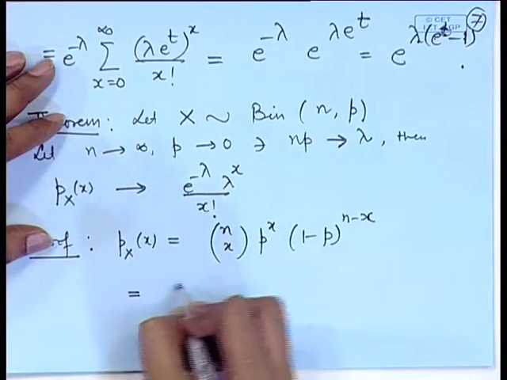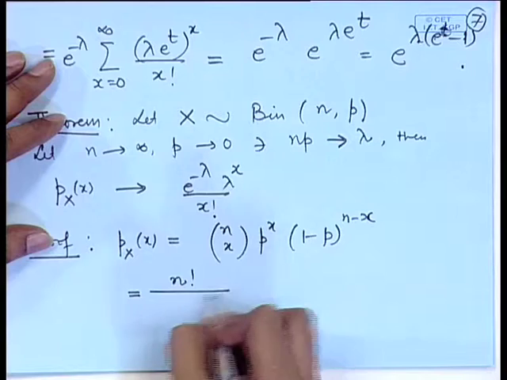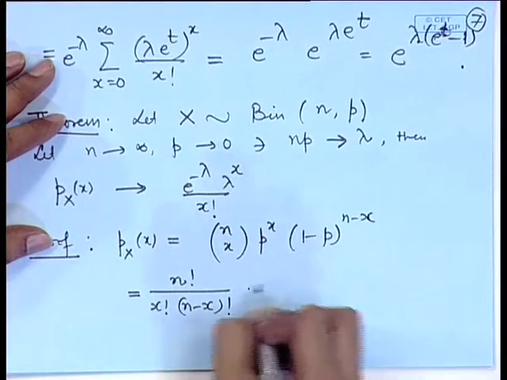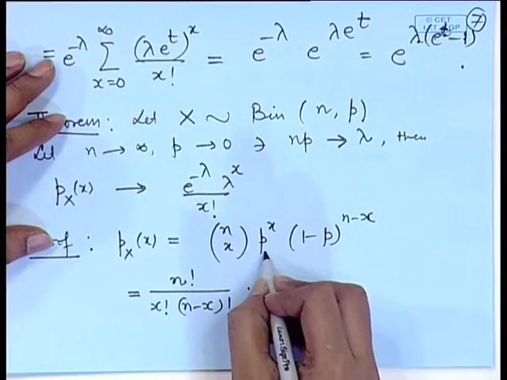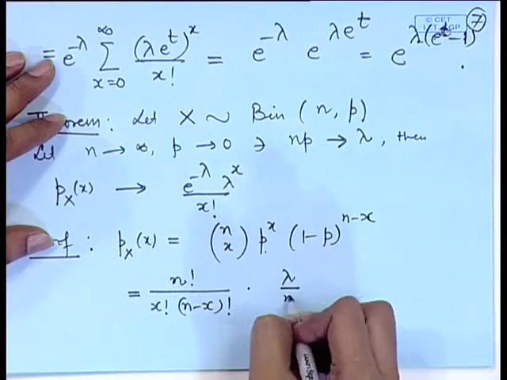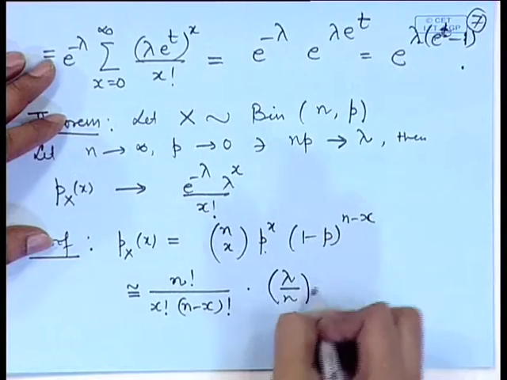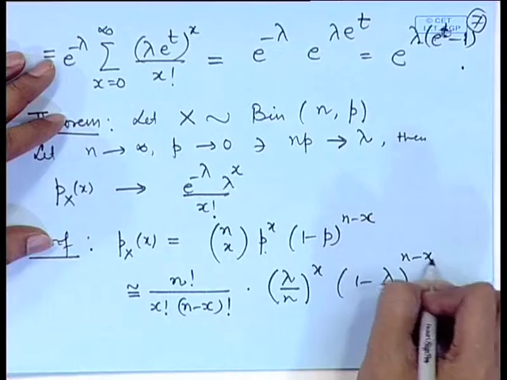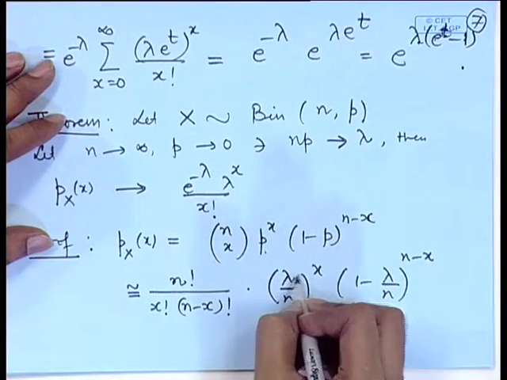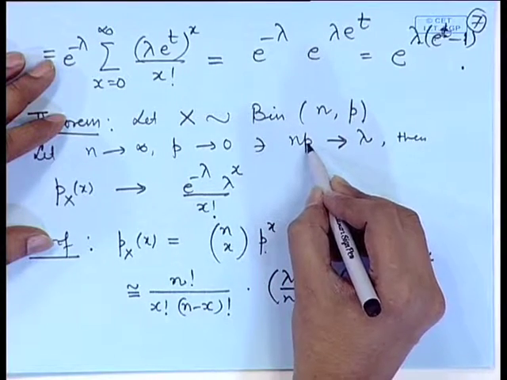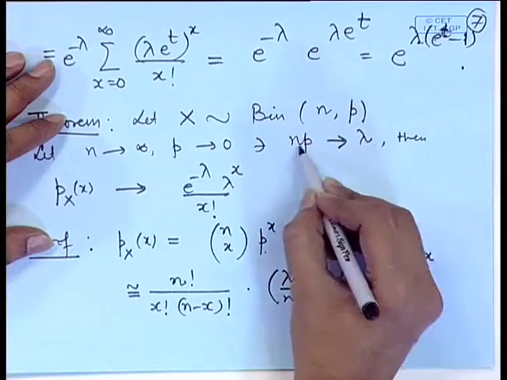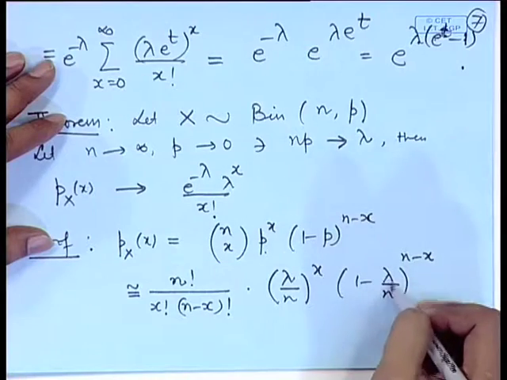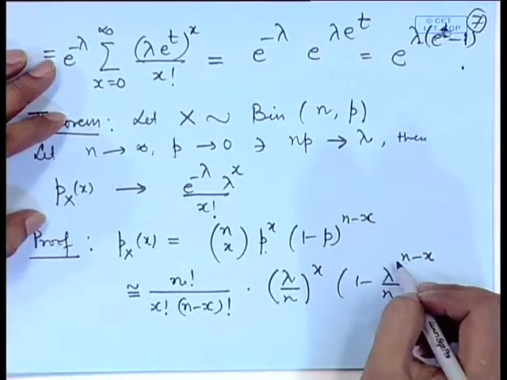So, we can write it as n factorial divided by x factorial (n minus x) factorial, and this p we can write as lambda by n, (1 minus lambda by n) to the power n minus x. I have taken the approximation of p as lambda by n, because np converges to lambda. So, p can be replaced by lambda by n in the long run.